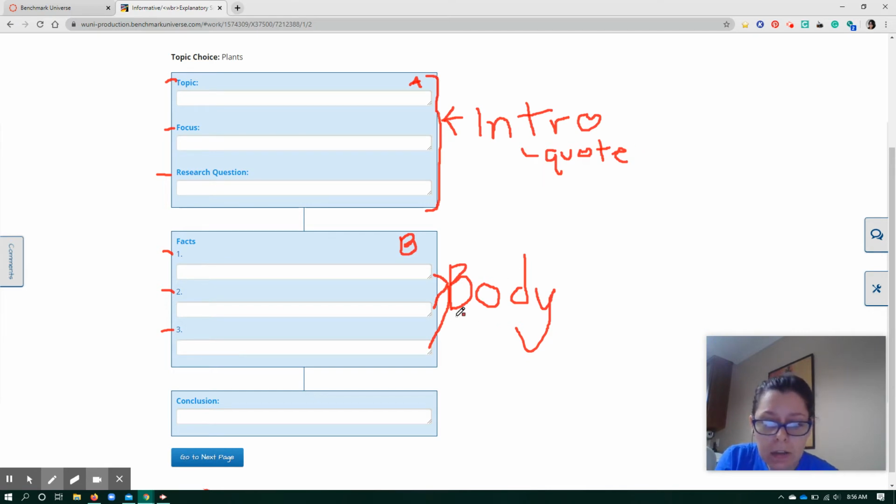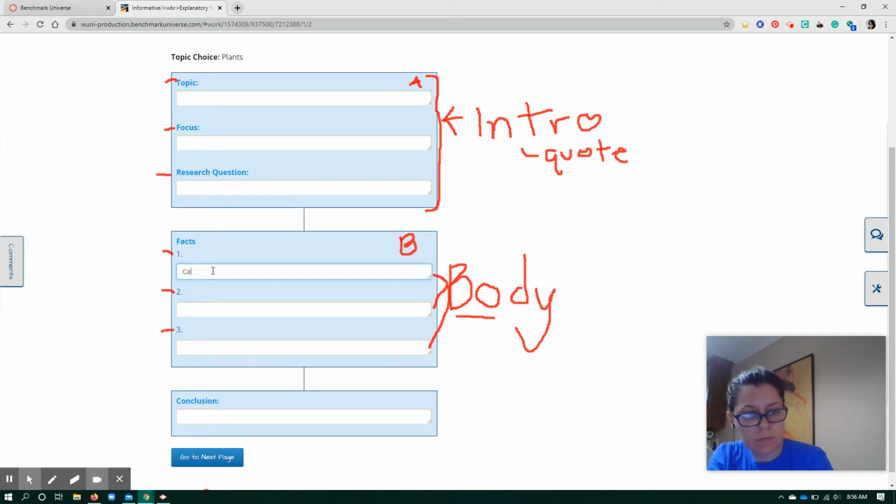But for the body, there are 3 different paragraphs, 1, 2, 3. Each different fact gets its own paragraph. So make sure your fact isn't something too specific. So if I'm going to do an essay about, let's say, cats, I can't have one of my facts